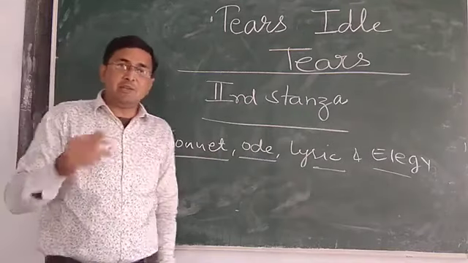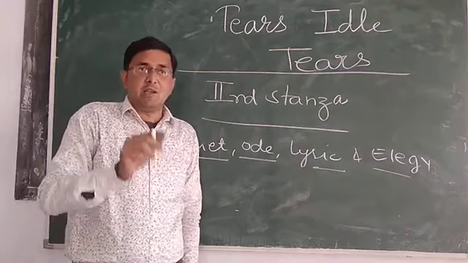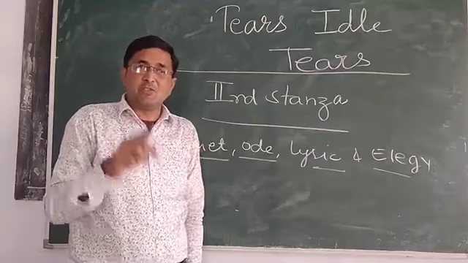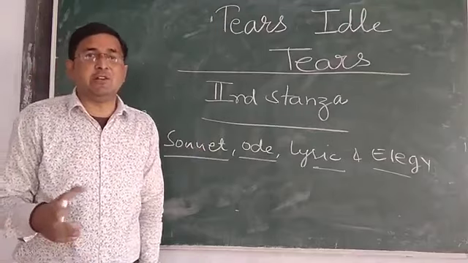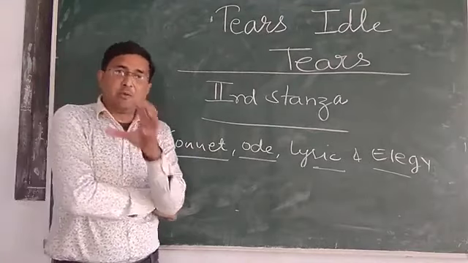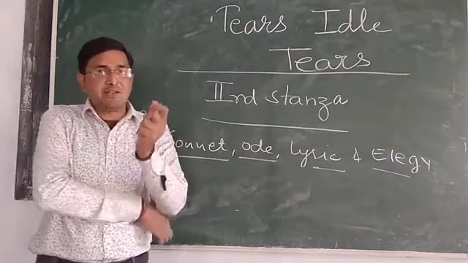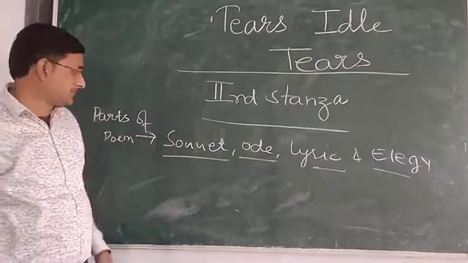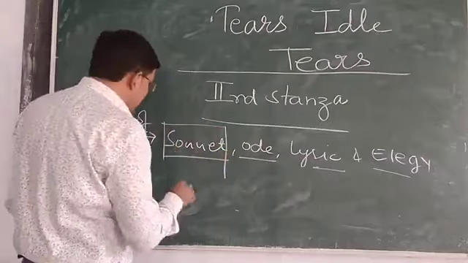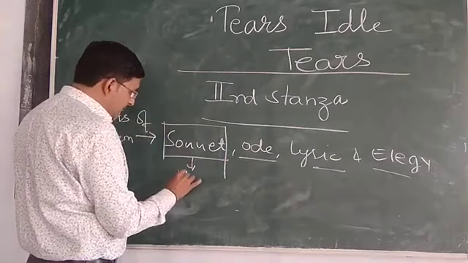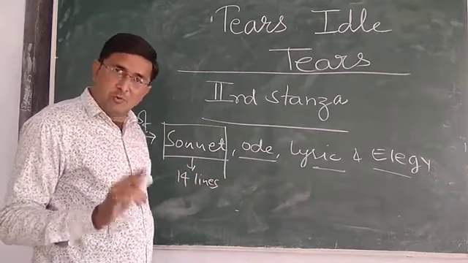Why am I repeating this here? Because the chapter concerns us not only in reference to this poem, but also to being a student of literature. So we must have the knowledge, the basic ideas or conceptions related to the parts of a poem. The first part is the sonnet. I am repeating it shortly: a sonnet means a poem of 14 lines.